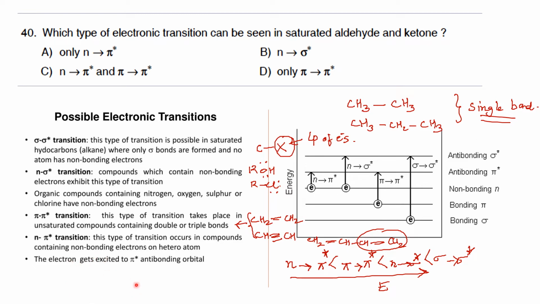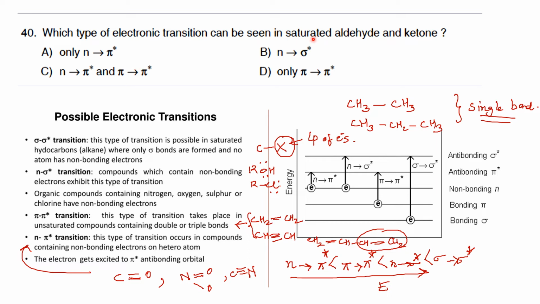But in the case of n to pi star transition, you will have a double bond like the carbonyl group, and similarly the nitro group and cyano group. In these cases, you can have this type of n to pi star transition. Okay, so these are some of the examples. So I think you have got an idea regarding the various types of electronic transition. Now we'll go back to the question.